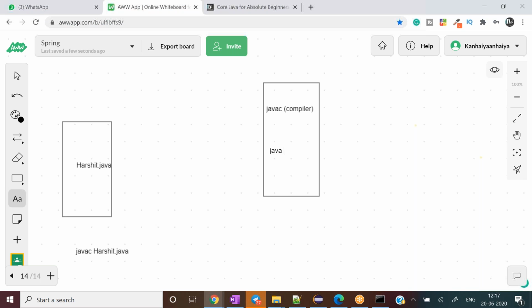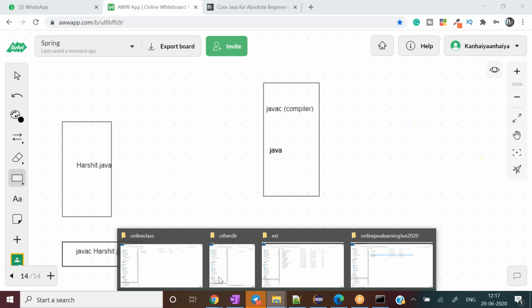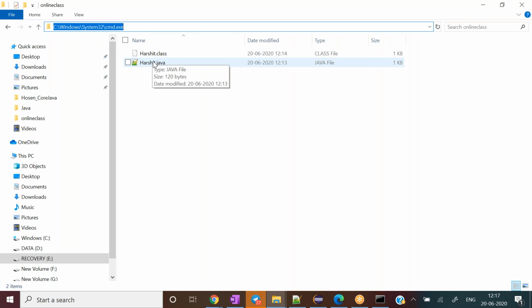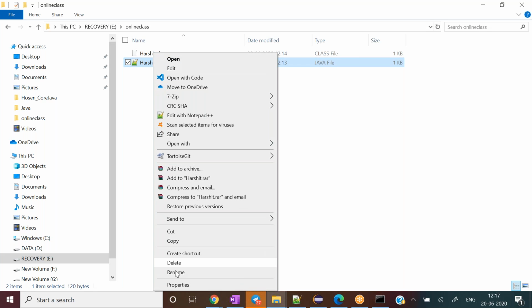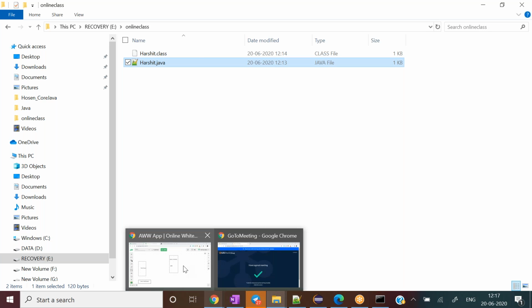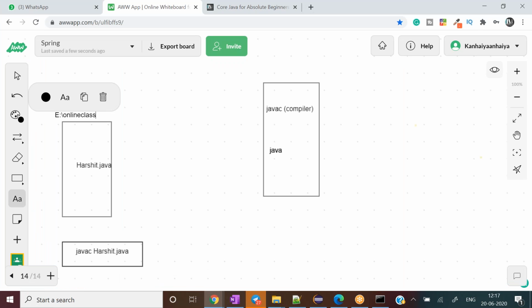So let's say this was our command prompt where we have hit this command, and we are right now in this location. Let me copy and paste the location as well. Okay, so this is the location of our program, right?